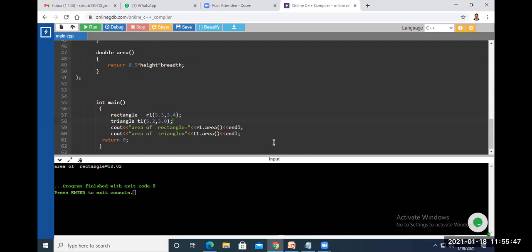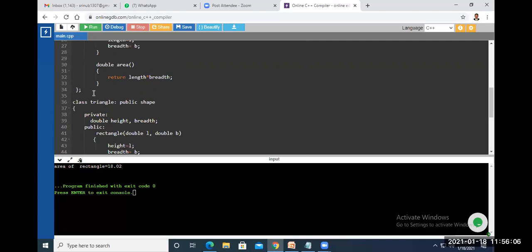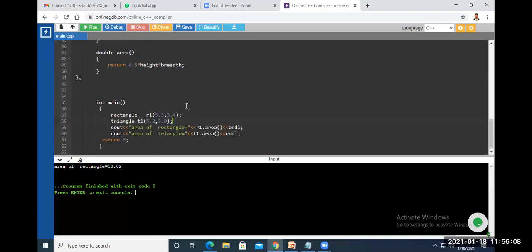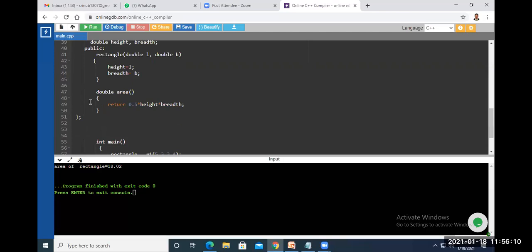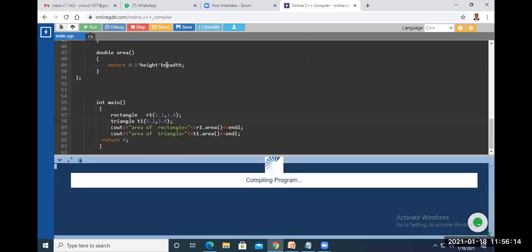Yes, sir. Hierarchical. Yeah, it is hierarchical inheritance, right? So what we have done here, we have created an object of the rectangle class and the triangle class. So now R1 dot area calls the version of the rectangle class, and T1 dot area calls the version of the triangle class here. Now you can run and see the output.